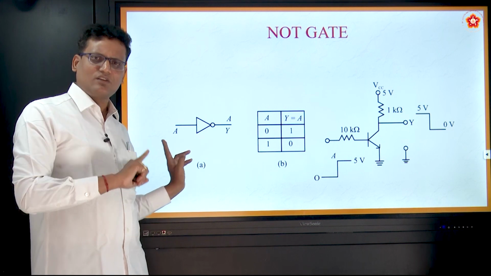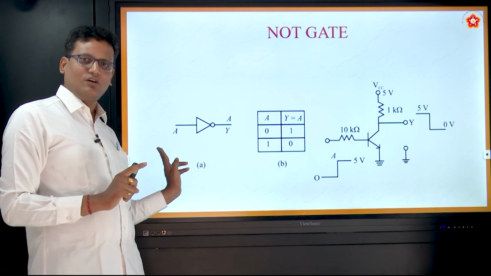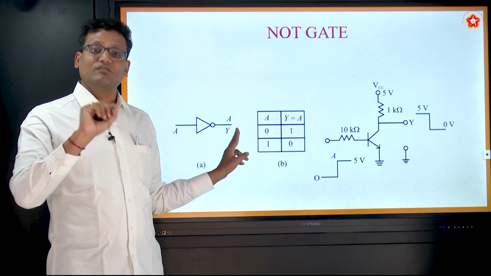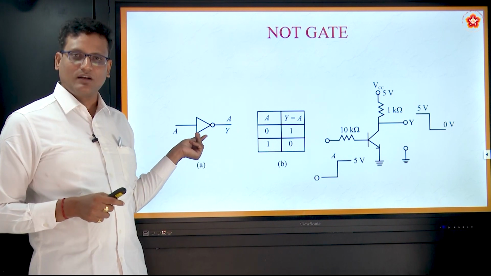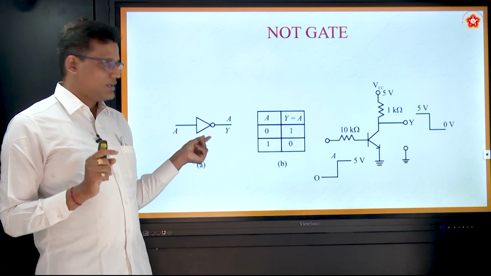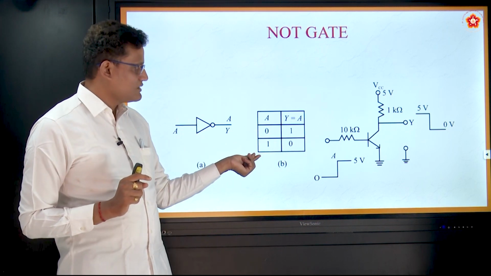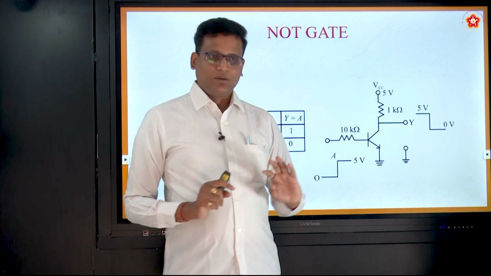So that means it is always ulta. If this is 1, this is 0. If this is 0, this is 1. This particular property is called inversion, right? The gate which represents this inversion is called NOT gate. Now you see this, A is 0, output is 1. If A is 1, output is 0. Here this is a low level implementation.